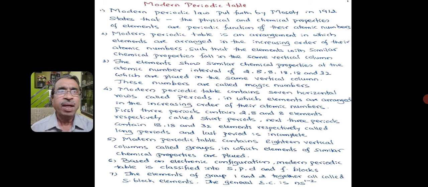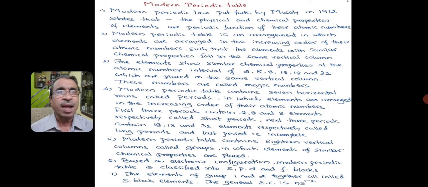Later on, it was believed that atomic mass is not connected to the chemical properties. Therefore, the scientist Moseley changed atomic mass to atomic number, because according to modern theory, atomic mass means the number of protons and neutrons present in the nucleus of an atom.